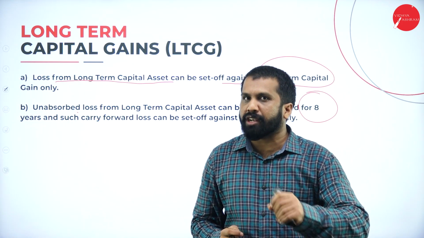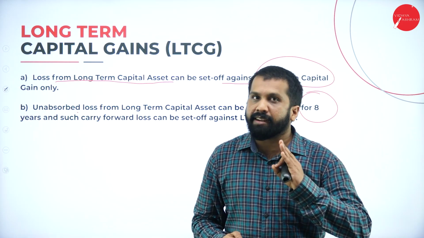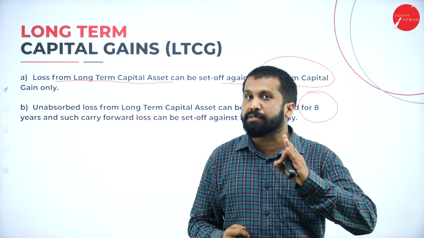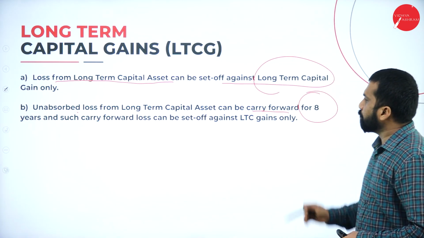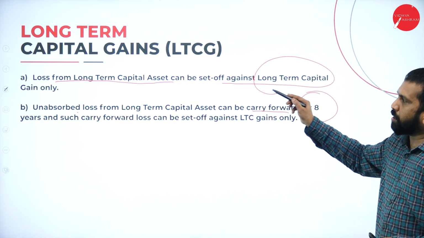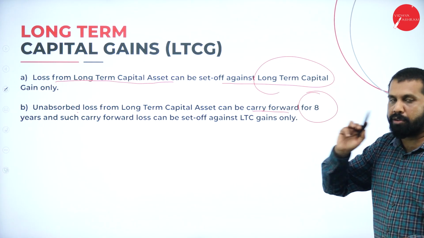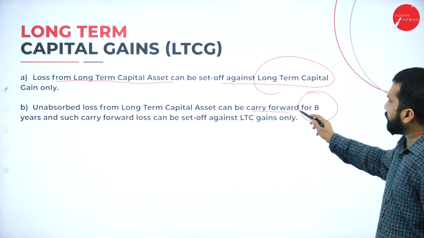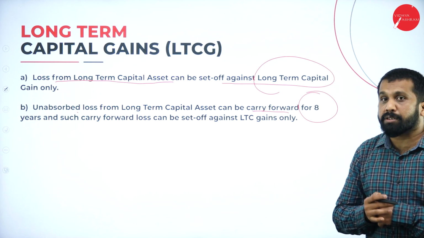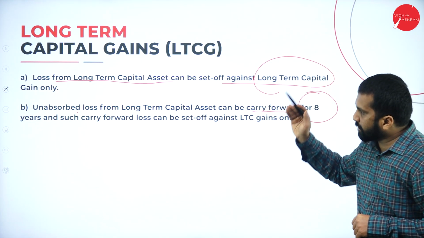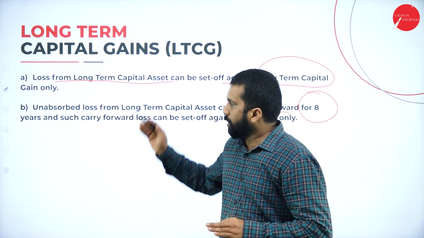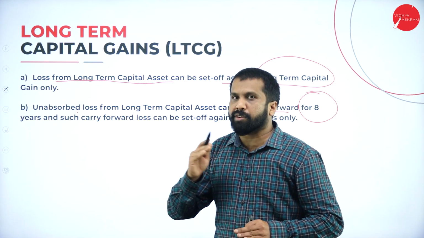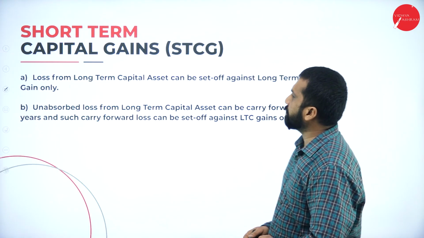Last one is unabsorbed depreciation, that is unlimited. I'll come to that. So remember, long-term can be adjusted against long-term only, and the maximum is 8 years. This much only remember, don't worry about problems. You will not get individual problems on set off and carry forward.